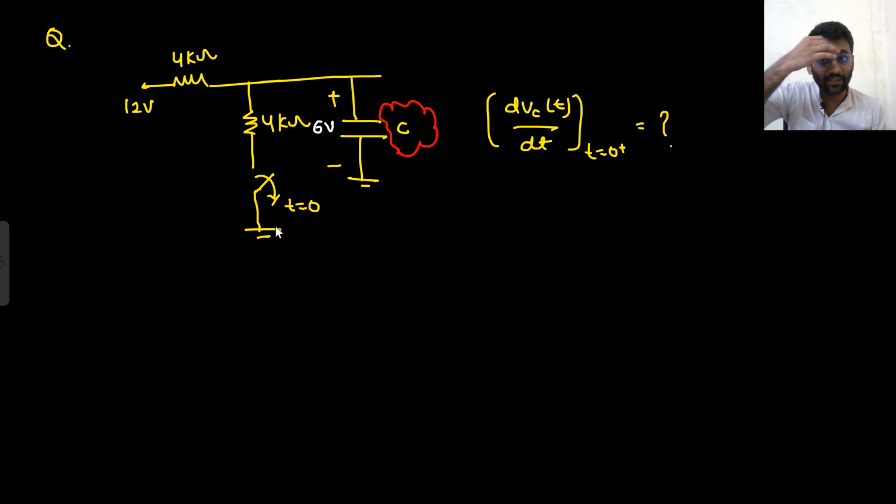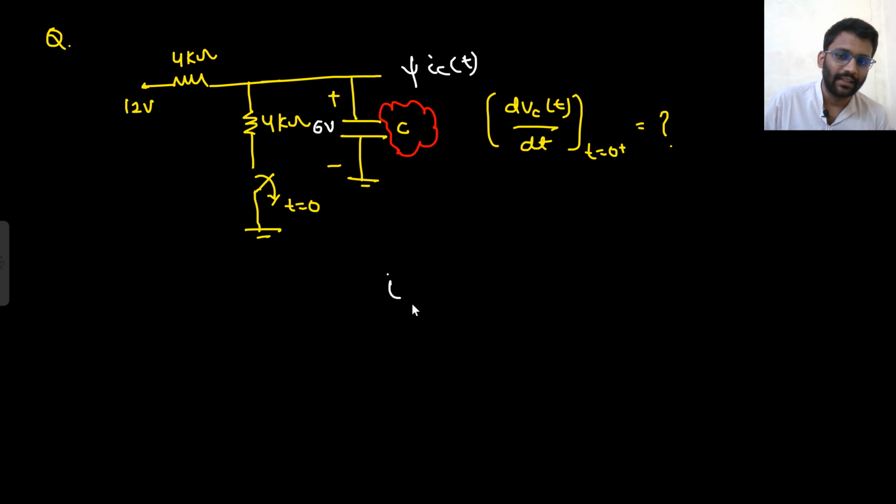Now this switch is open. That means how much current is flowing? If this switch is open, this 4 kilo ohm will not come in action. So what will be IC at t equals to 0 plus? This is charged to 6 volt and here 12 volt is there. So 12 minus 6, that means 6 by 4, which is 1.5 milliampere, right?